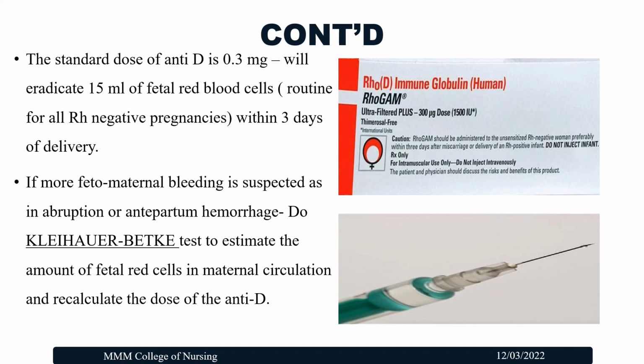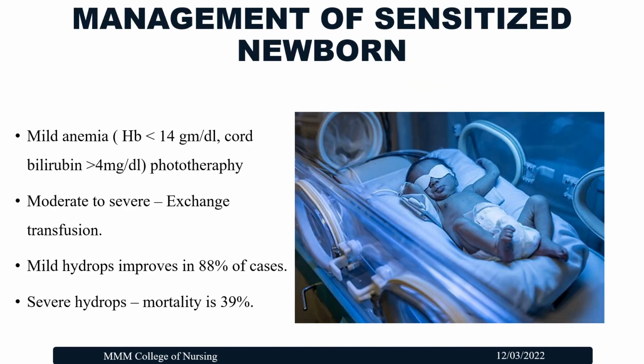And if we suspect there is more fetal-maternal bleeding, either by placental abruption or antepartum hemorrhage, then we have to carry out the Kleihauer-Betke test, which is to estimate the amount of fetal red blood cells in the maternal circulation. And according to that value, we have to recalculate the anti-D immunoglobulin and administer it to the mother. So this is about the management of the mother.